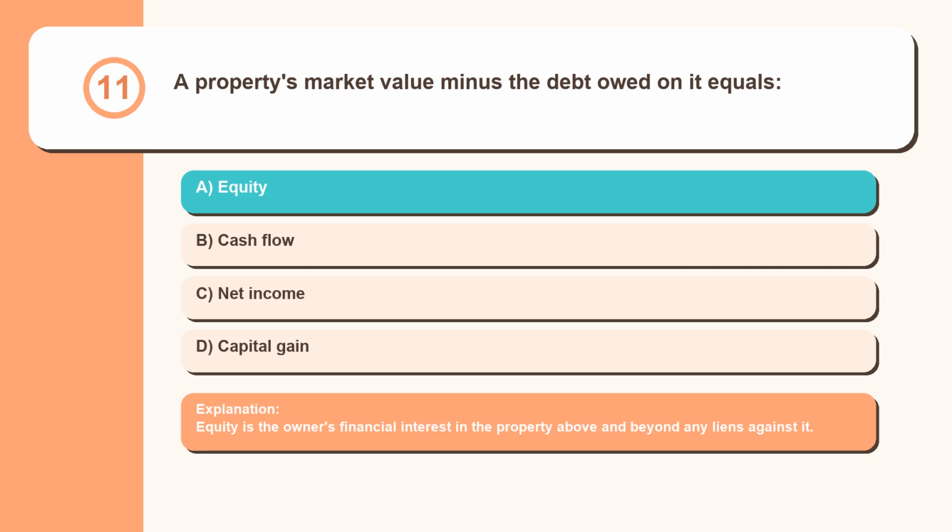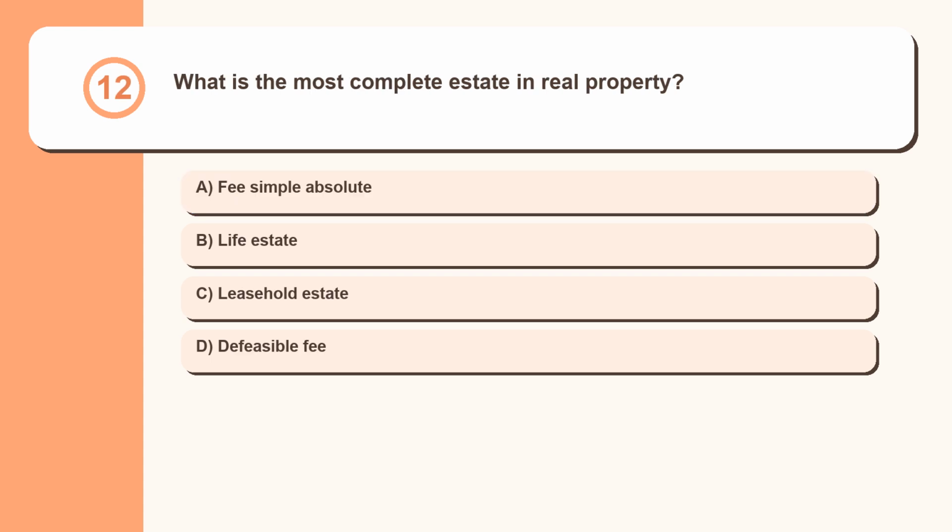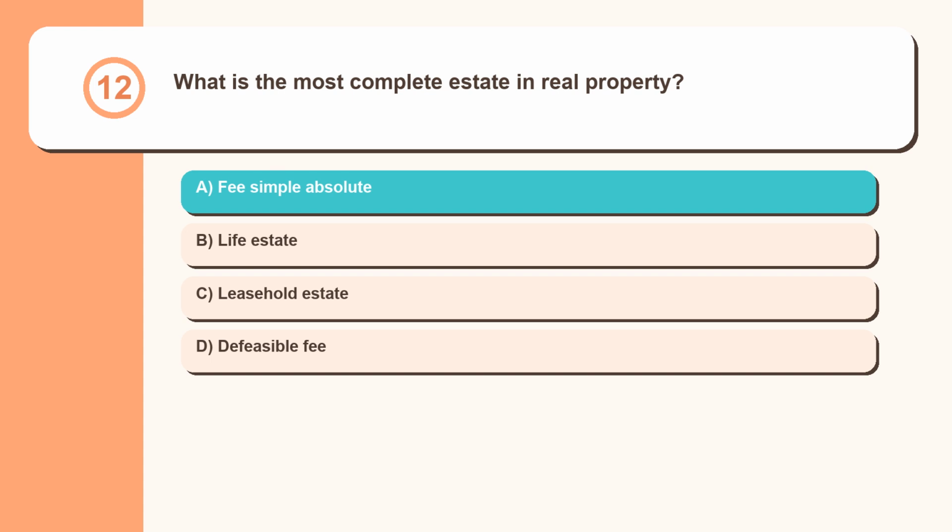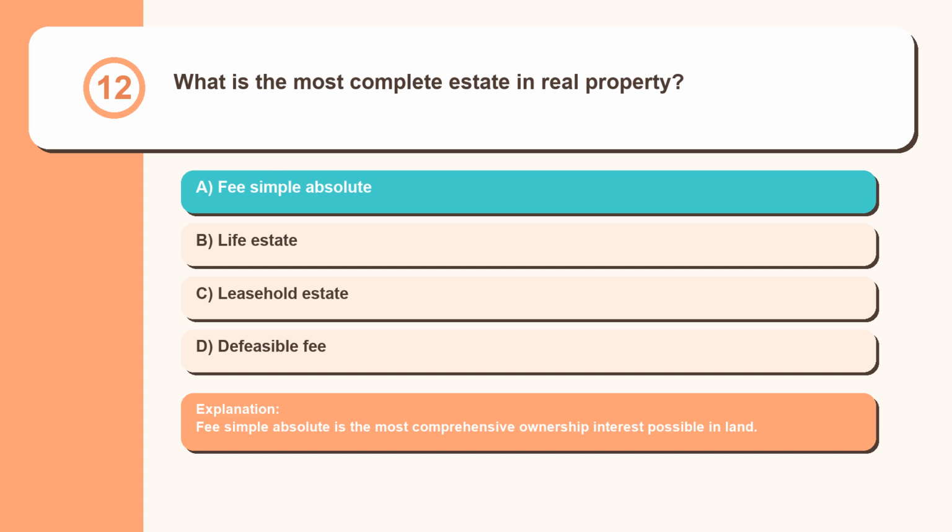Equity is the owner's financial interest in the property above and beyond any liens against it. Question 12. What is the most complete estate in real property? Fee simple absolute, life estate, leasehold estate, defeasible fee. Fee simple absolute is the most comprehensive ownership interest possible in land.